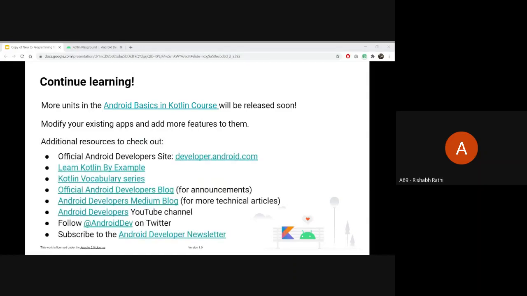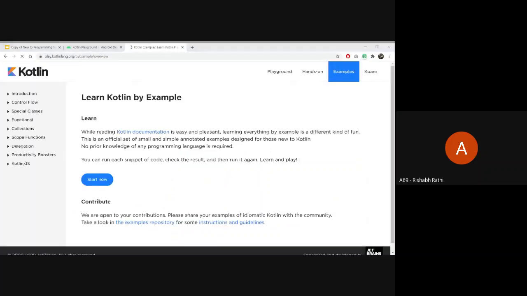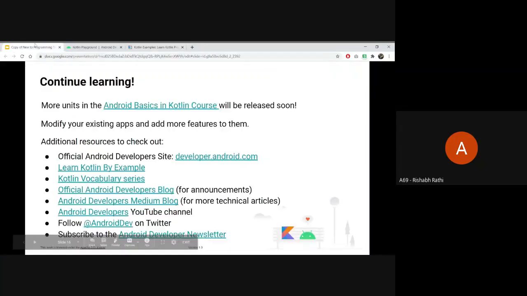To stay connected, check out these additional resources, which professional developers use to stay up to date on Android. As you get into more advanced features, you will likely need to learn more programming concepts. You can also check out the Learn Kotlin by Example resource for that. Over here you can see it, and you can learn from it. Everything about Kotlin is taught there, starting from introduction, control flows, and functions.